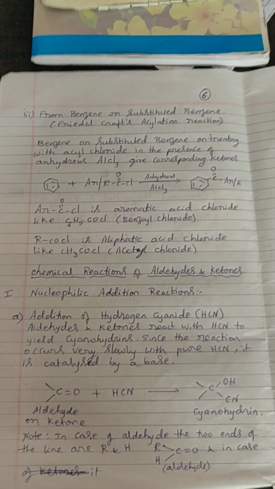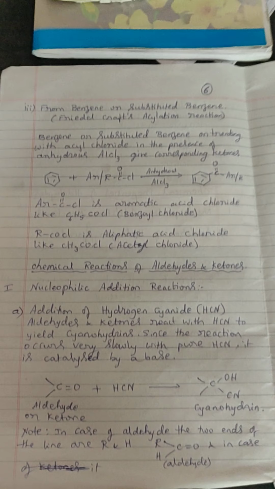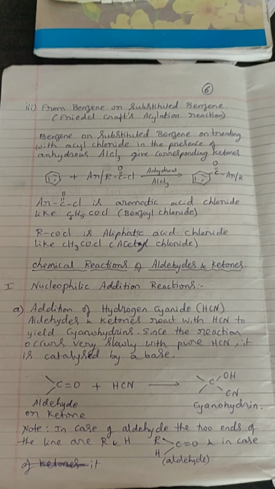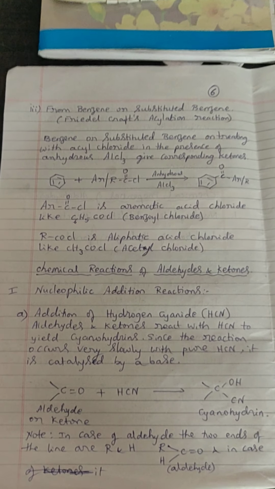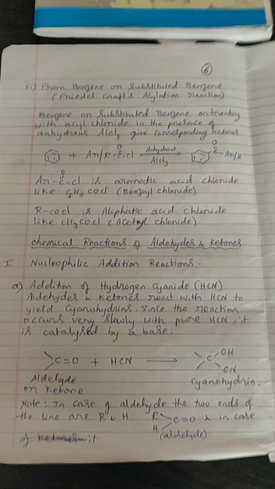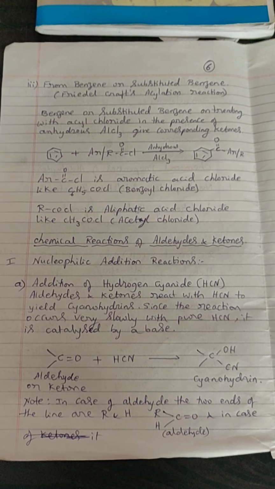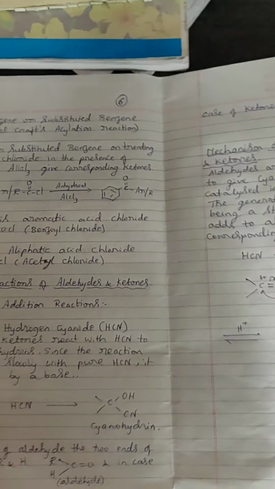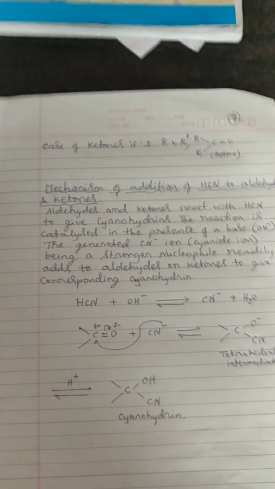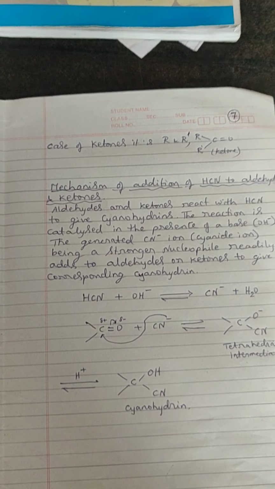That plus HCN will give you cyanohydrin as the product. So note, in case of aldehyde, the two ends of the line are R and H, and in case of ketone, the two ends of the line are R and R dash.